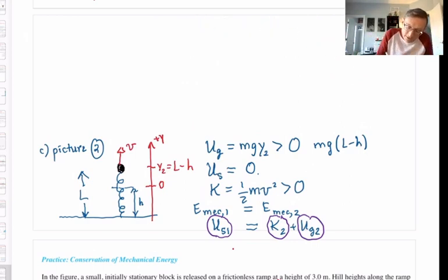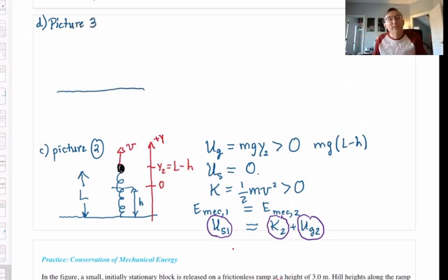And that's going to enable me to do part D. Very important to draw a picture for each particular part of the problem. Now, picture 3 has to depict what's happening in part D of the problem. Part D, I have an uncompressed spring